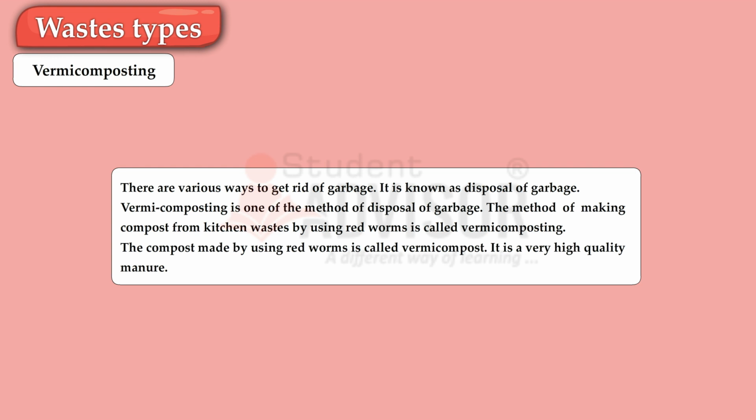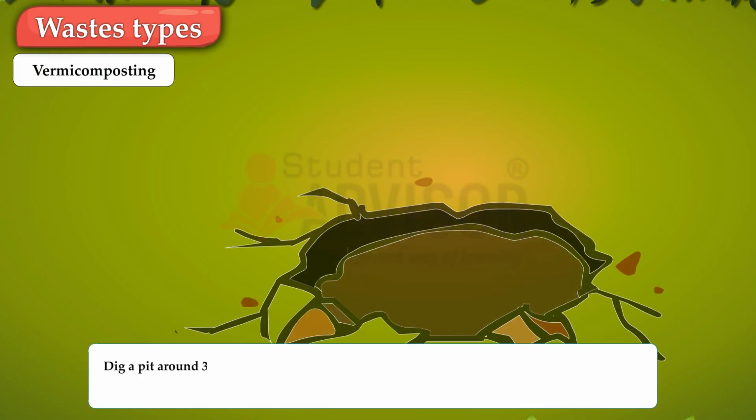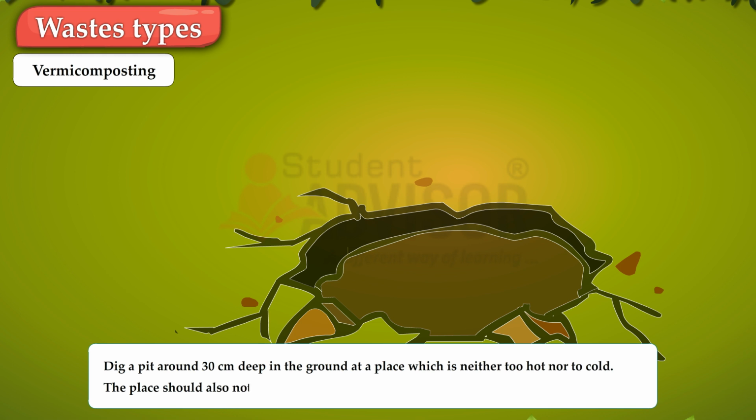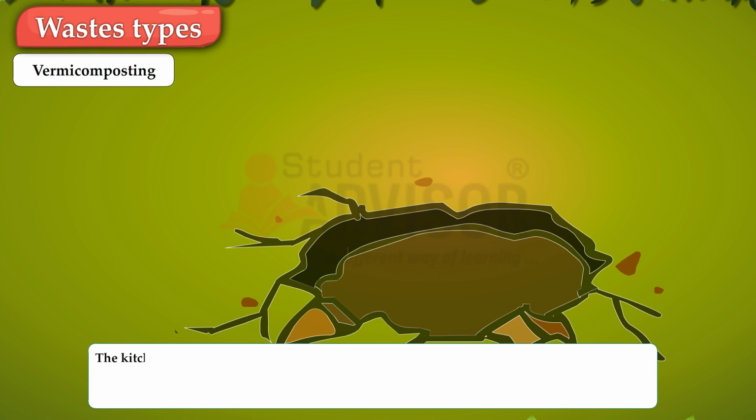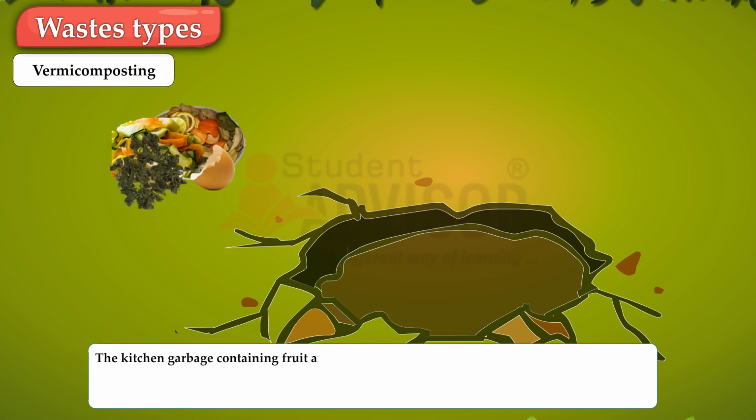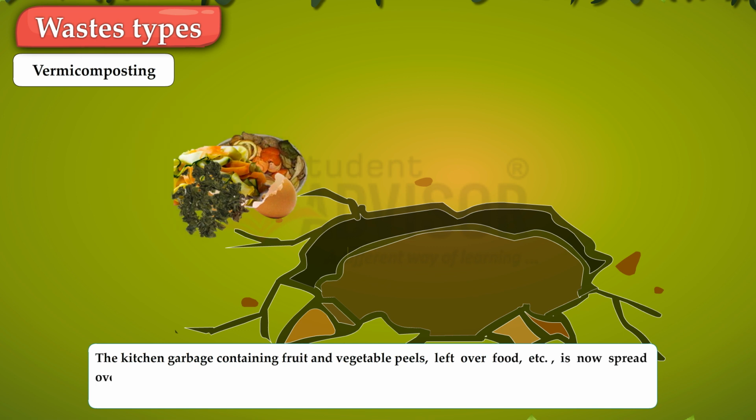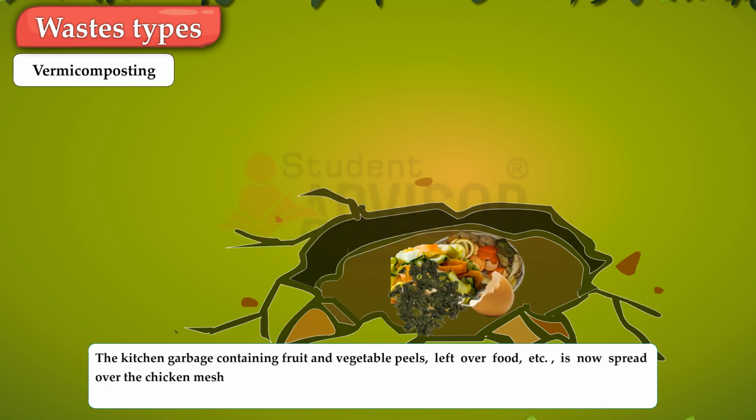Let us perform an activity to prepare vermicompost. Dig a pit around 30 cm deep in the ground at a place which is neither too hot nor too cold. The place should also not get direct sunlight. Spread a chicken mesh at the bottom of the pit. The kitchen garbage containing fruit and vegetable peels, leftover food, etc. is now spread over the chicken mesh or sand layer.